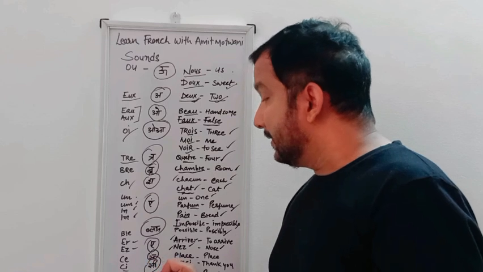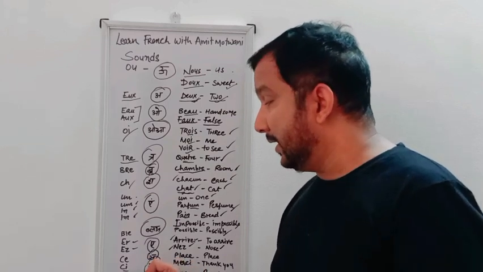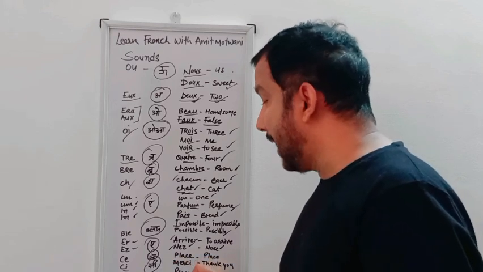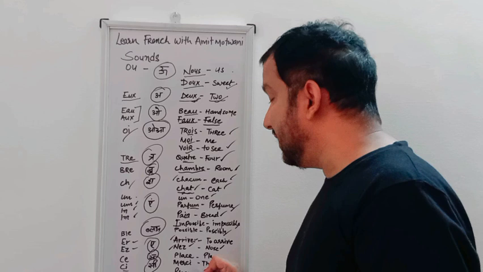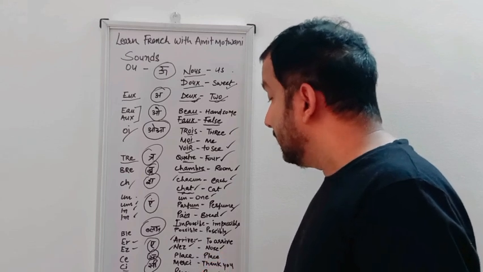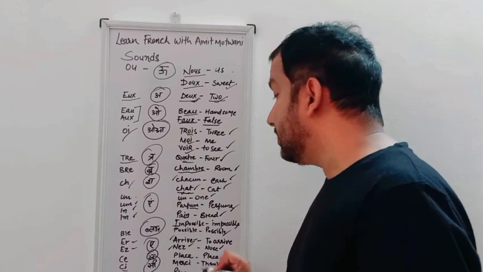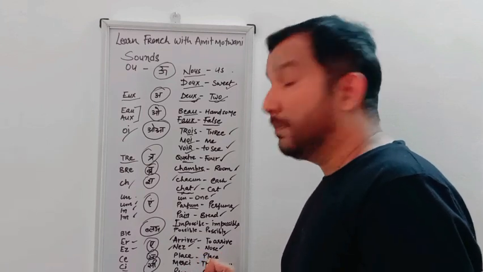The last sound is "j". G-E, we use it in plage, P-L-A-G-E. Plage. In English the meaning is beach. Beach, we say in French, plage.